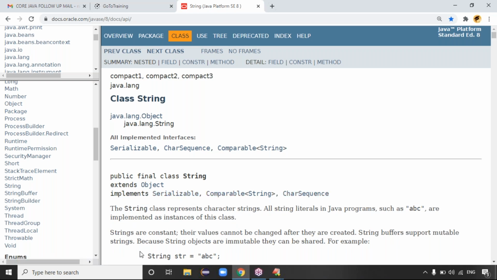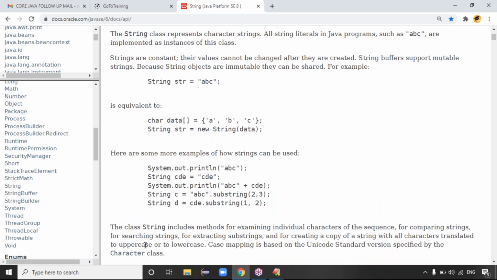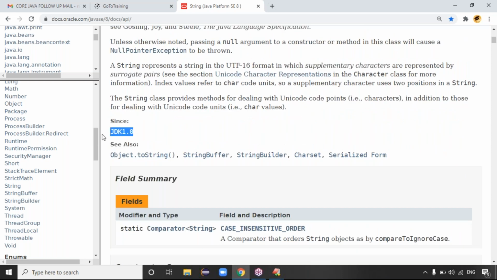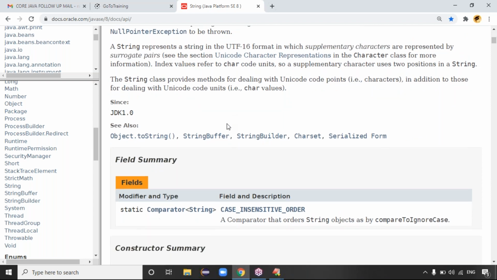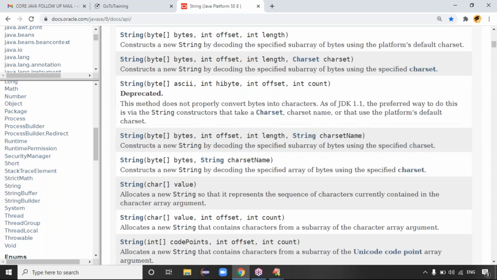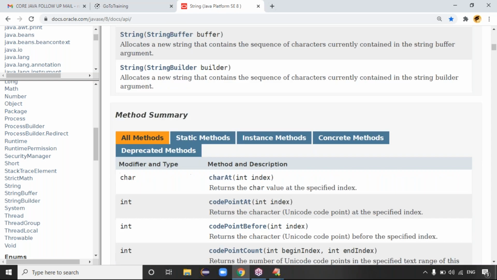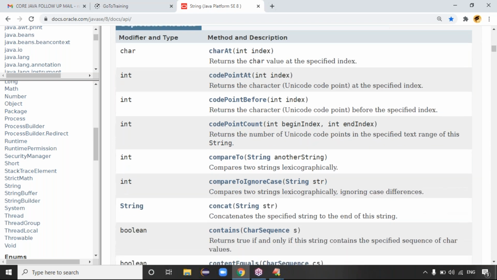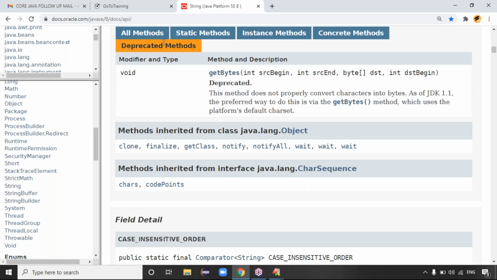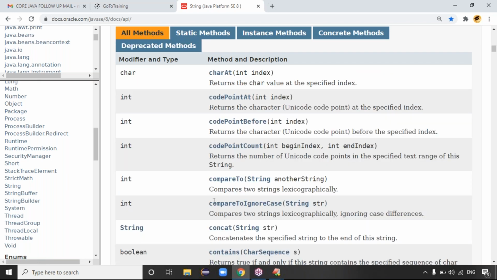The example is String str = "abc", and String data, a character array, equals something. There are some syntaxes, guys, some examples like this. From which version onwards? JDK 1.0 onwards, which contains the fields and the constructors. All these constructors belong to the Java String class, and it shows the methods here. What are the methods, guys? Static methods. If you want, you can see instance methods, concrete methods, or deprecated methods, the methods which are not useful.